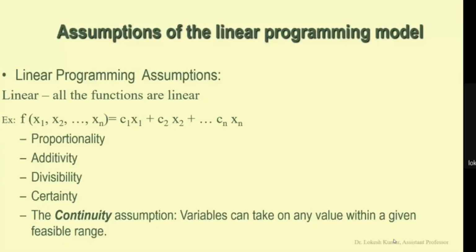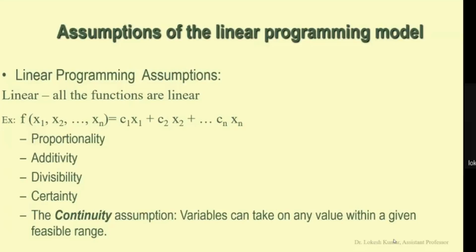Now we are talking about some assumptions which are required in the linear programming model. The linear programming assumption is that all functions are linear. So we have shown here one function of variables x1, x2 up to xn, and this function can be expressed by c1 x1 plus c2 x2 plus cn xn.